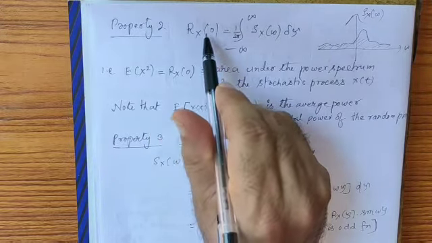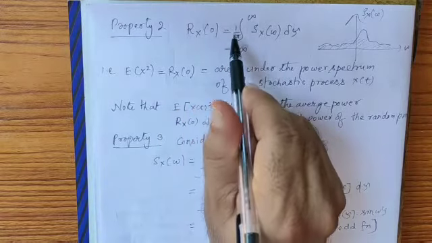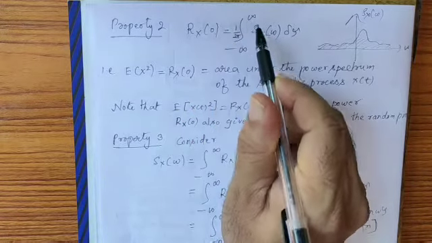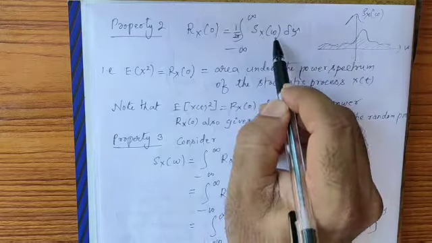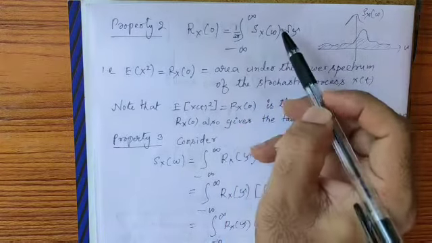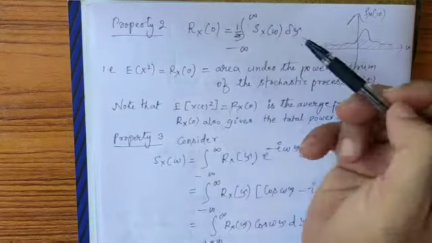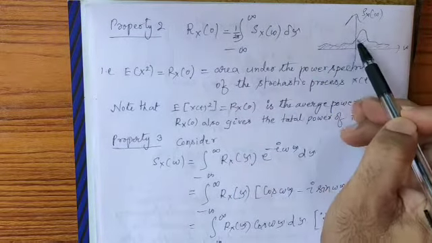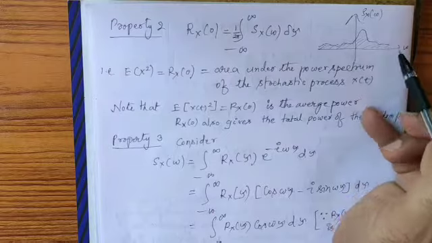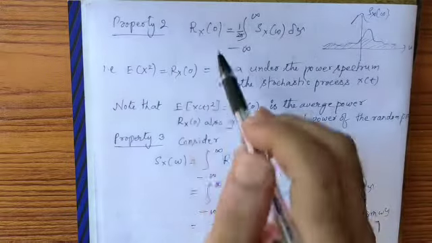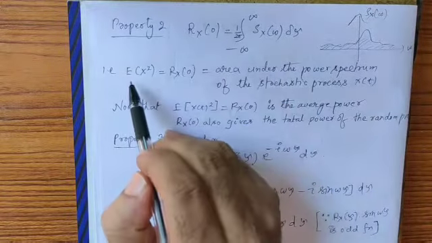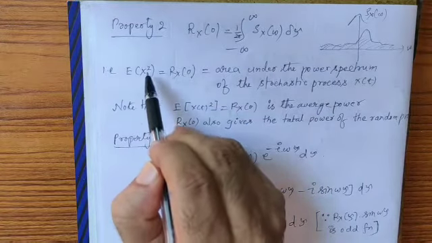Property number 2: if I substitute tau equal to 0 in the inverse transformation, I will find Rx of 0 equals 1 by 2 pi, integral from minus infinity to plus infinity of Sx of omega d omega, and we know that this gives us the area under the curve Sx of omega. One more thing, we know that Rx of 0 is E of x of t square.